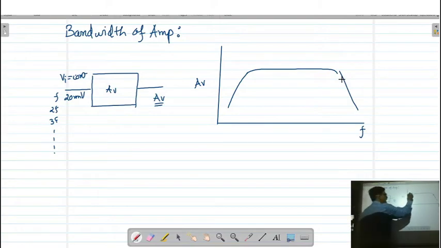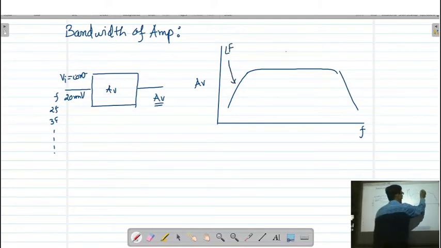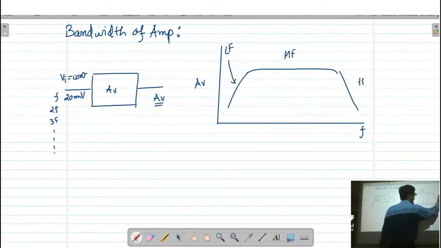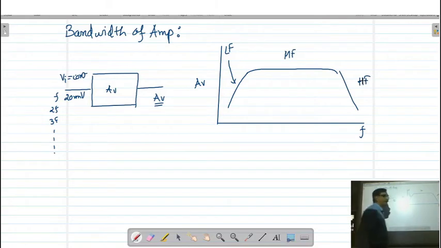Here, this part is known as the low frequency response, this is the mid frequency response, and this is called the high frequency response. Here we have the maximum voltage gain, that is AV maximum.